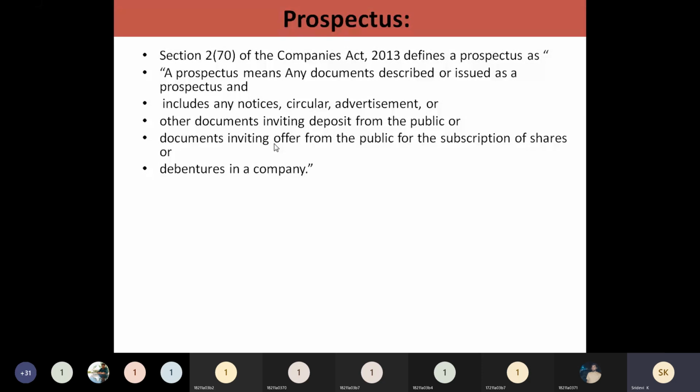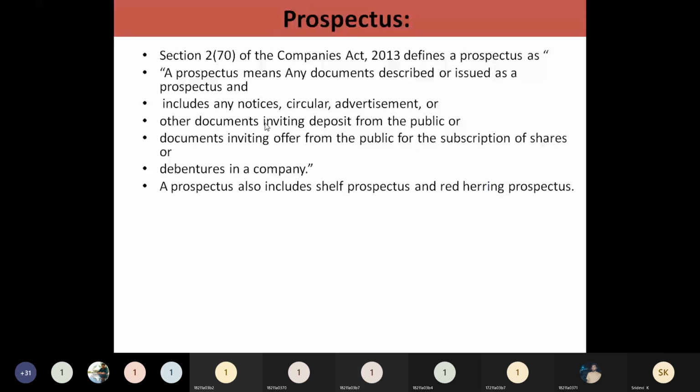This is according to the Companies Act 2013. This information is required under section 270. A prospectus is nothing but, merely, an advertisement of a company. So it will act like that.